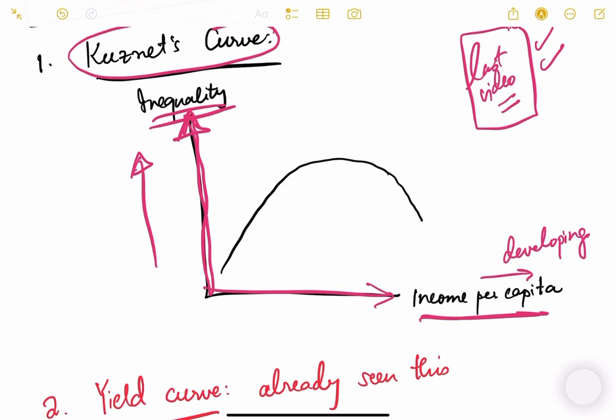So this Kuznets curve says that up to a certain point the inequality increases. Up to a certain level of development, when the country is developing, the inequality increases, and after that it falls. So India, I don't know where it is, maybe somewhere here, because still we are growing and developing, and inequality is also increasing in India. Maybe we will reach this apex, this plateau, and then we will come back down.